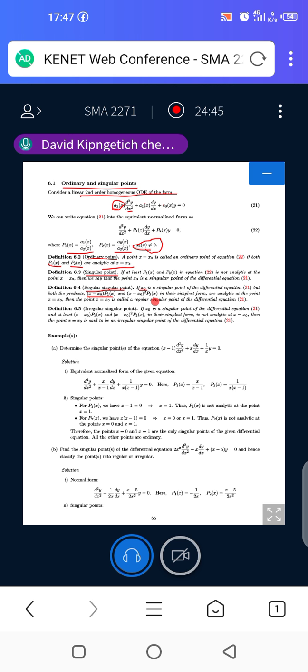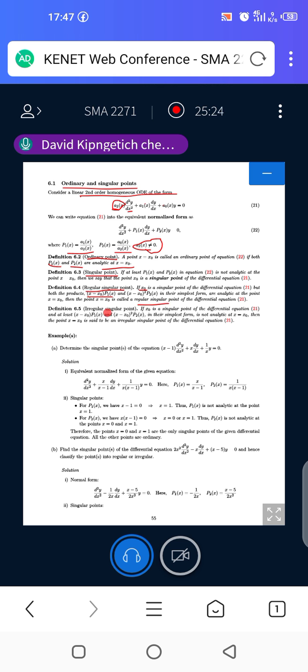That is, if you worked out at this point and found that your equation had singular points and not ordinary points, now you want to classify those singular points as either regular or irregular. So what you do is multiply p1 of x by x minus x naught power 1, and p2 by x minus x naught power 2. And if these, in their simplest form, are analytic, then you have a regular singular point.